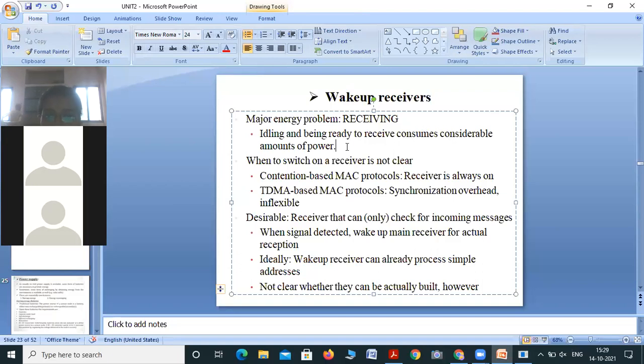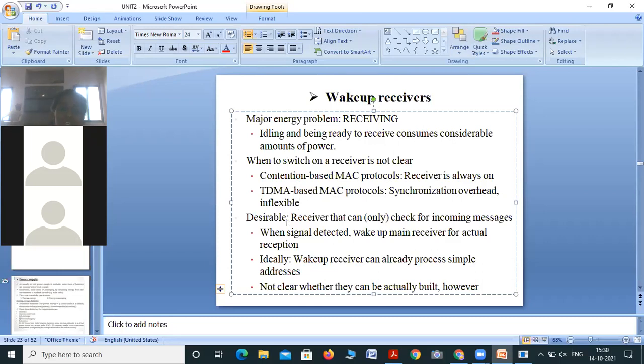Okay. And when to switch on the receiver is not clear. In contention-based MAC protocols, the receiver is always on. In TDMA-based MAC protocols, synchronization is overrated and inflexible. See, in a contention-based MAC protocol the receiver is always on, meaning power consumption is high. Then in a TDMA-based protocol, synchronization is overrated and inflexible, but in that case there is somewhat less power consumption.